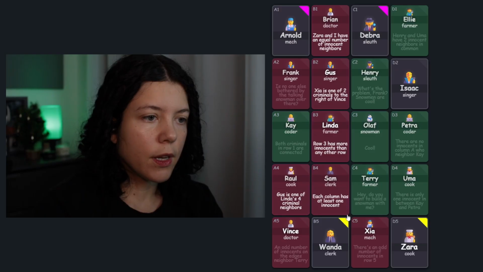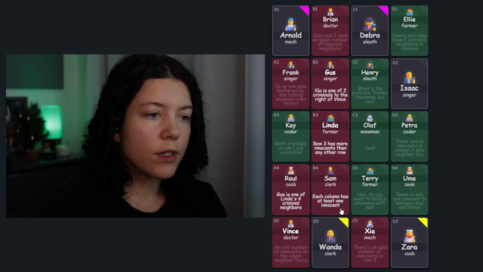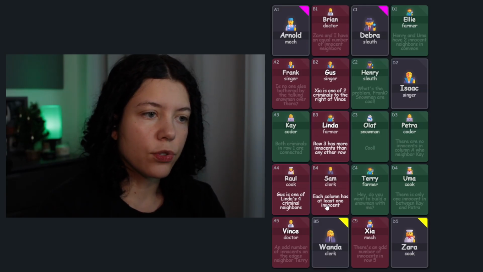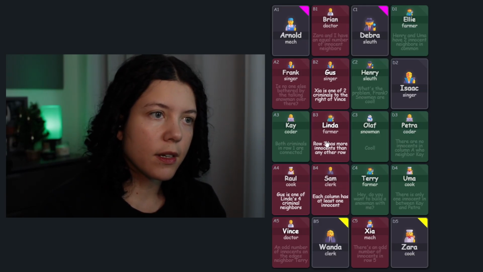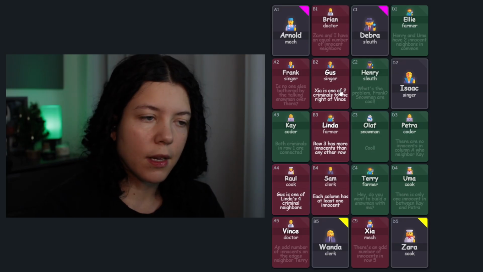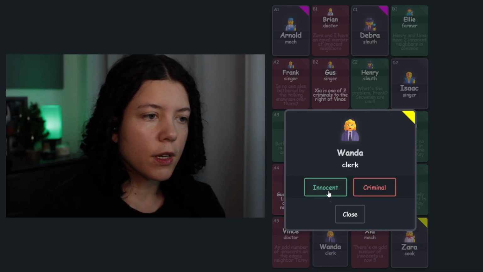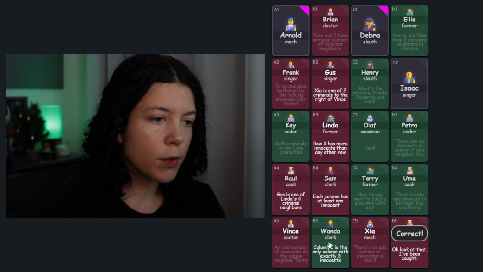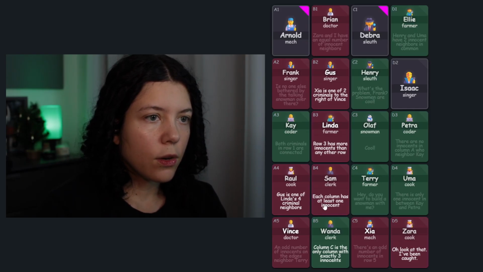Now Sam tells us that each column has at least 1 innocent. We don't need Brian's clue anymore. So we know that column B has to have at least 1 innocent. And there's only one person who could be an innocent in that column. That's Wanda. So Wanda has to be an innocent and Zara has to be a criminal because of that. Now every other column already has at least 1 innocent. So we don't need Sam's clue anymore.